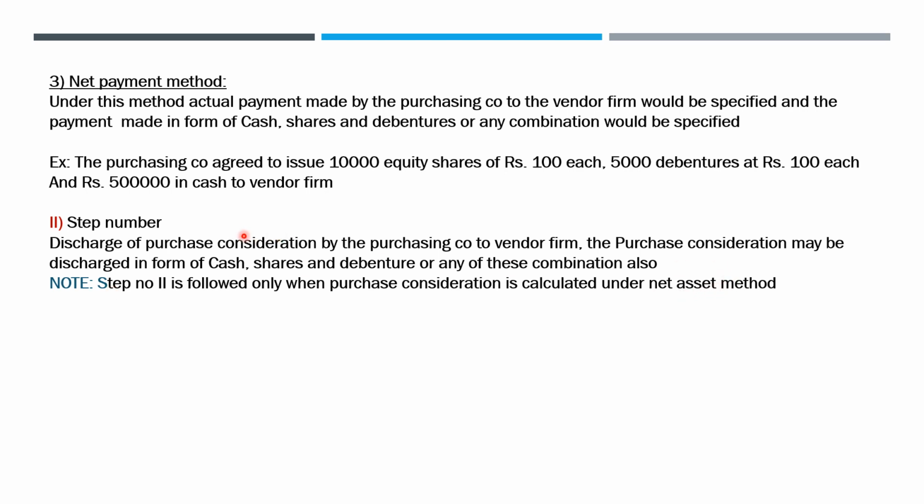Remember this step we follow when we calculate the purchase consideration under net asset method, because in net payment method they have already given in what form. If you see this example, they have already given all the details regarding in what form the purchasing company is going to make a payment to the vendor firm. So we don't need step number 2. Only when you calculate the purchase consideration under net asset method, we are going to follow step number 2.